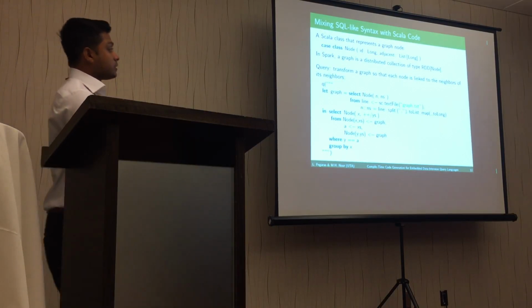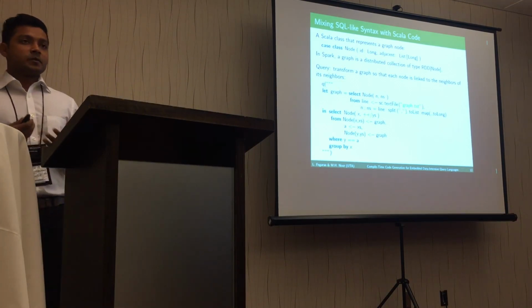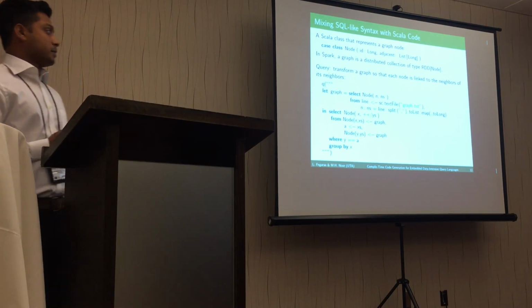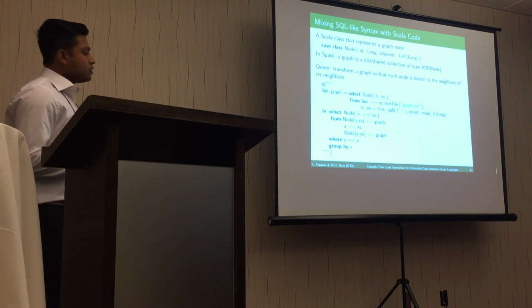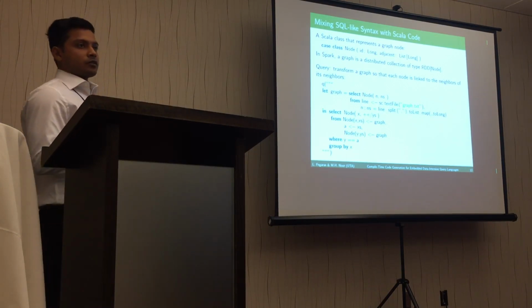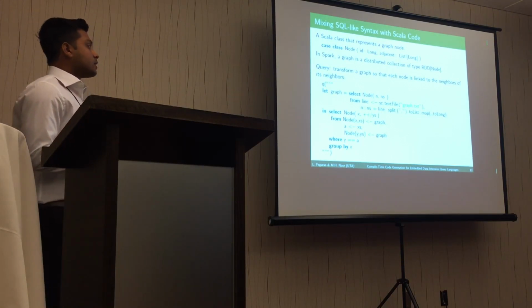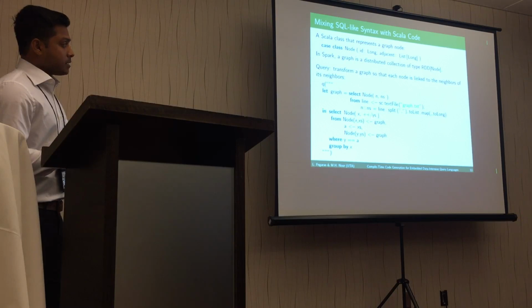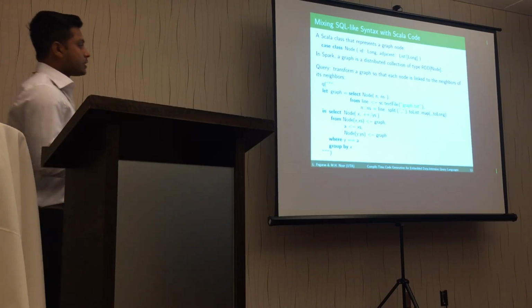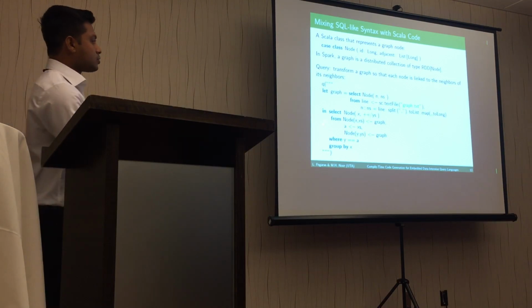And the input file is graph.txt, which contains the specification of the graph in a comma-separated file. So we construct graph out of every line of graph.txt. We construct node out of every line of graph.txt, and then we match this pattern with that node to get the information about the neighbors of each node. And it's stored in A.